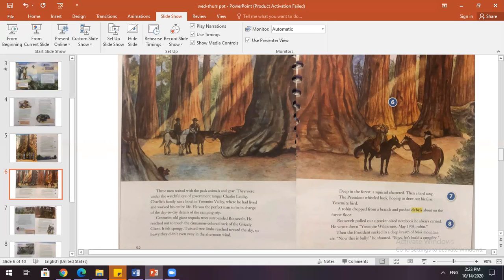Okay. On page 53, the president hears a squirrel chatter and a bird sing. What effect does this have on Roosevelt? So this week we're focusing on causes and effects. So what is the effect of this? Roosevelt hears a squirrel chatter and a bird sing, so the effect is that Roosevelt whistles back, hoping to get a look at the bird. It says that Roosevelt pulled out a pocket-sized notebook he always carried. What does this tell us about Roosevelt? That he was so interested in what he encountered each day that he wanted to be prepared to record it.